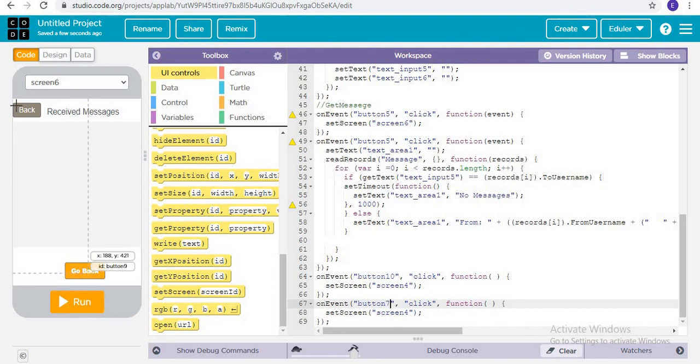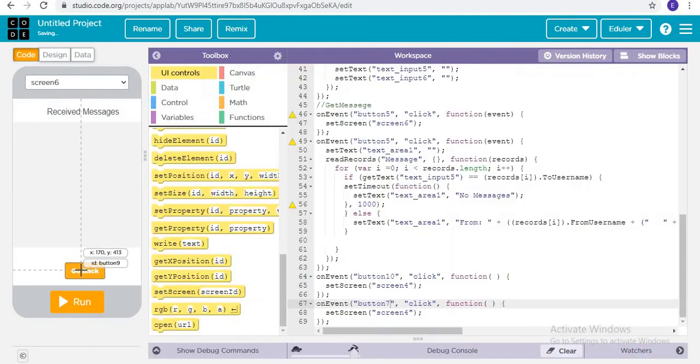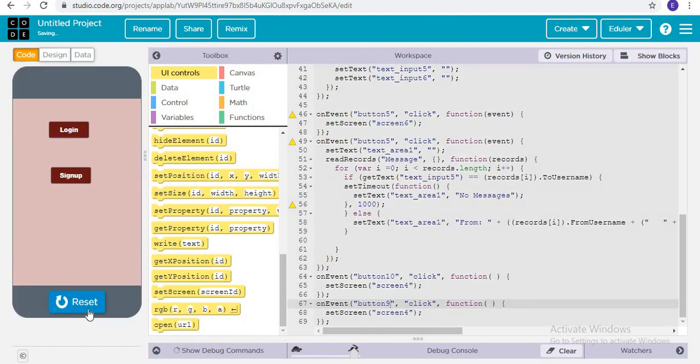Oh sorry, there is already a go back button, so here it is button number 9. So our application is all done and let's run.